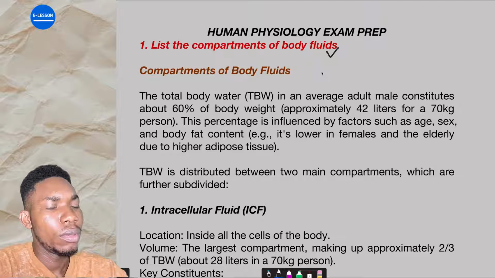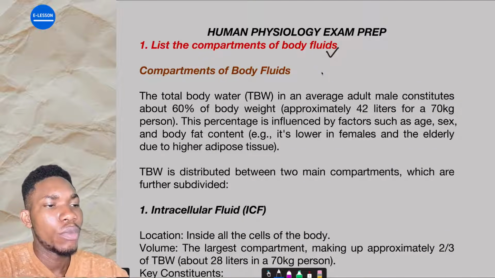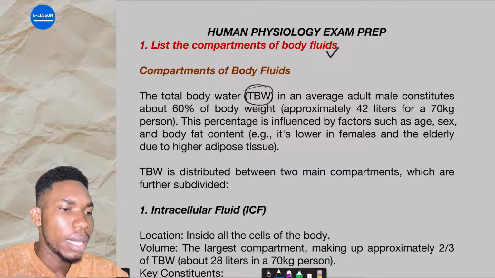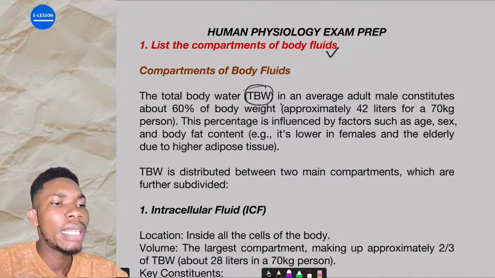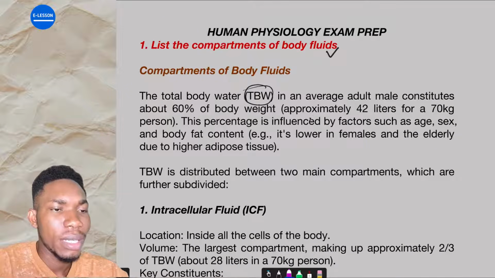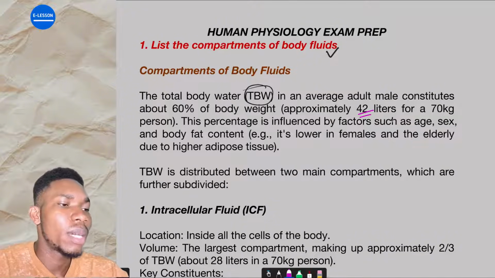Now, when you talk about body fluid, you are talking generally about body water, which is TBW. So you can start by saying that the total body water in an average adult male constitutes about 60% of the body weight, which is about 42 liters for a 70 kg person.